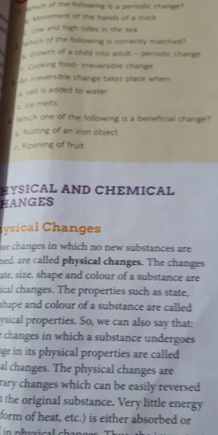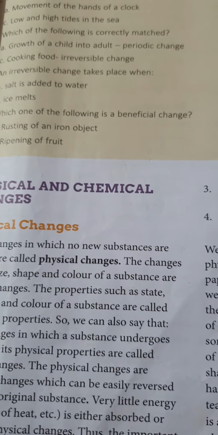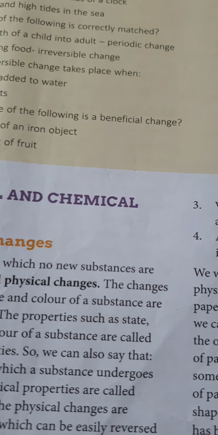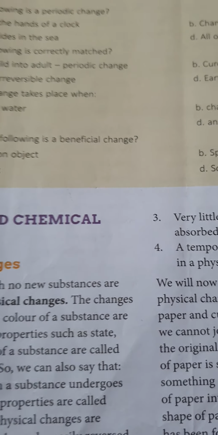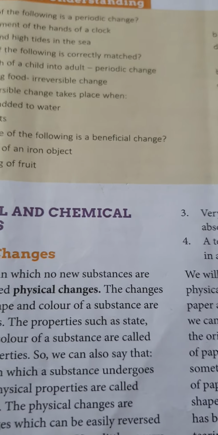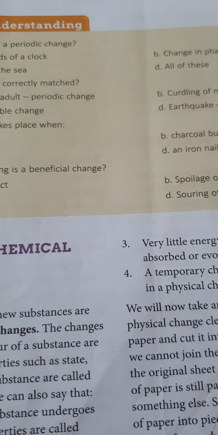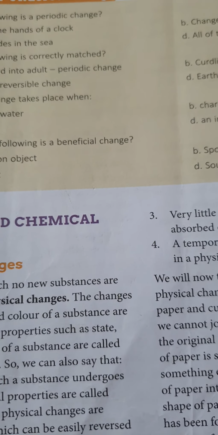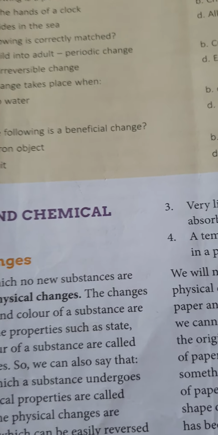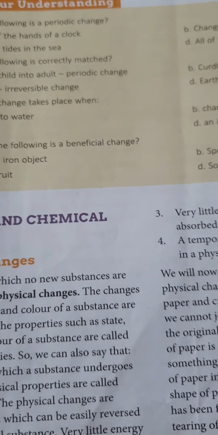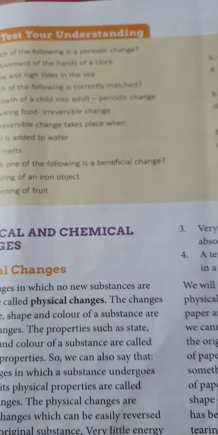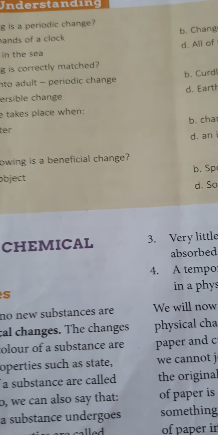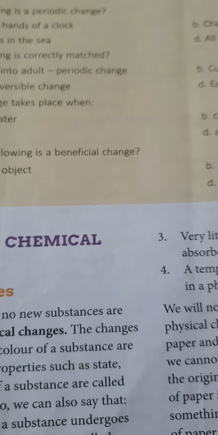Now the changes in the physical properties of a substance are known as physical changes. What are those physical properties? One thing I should ask: what are the physical properties of a substance? It includes color, size, shape, state, temperature, odor, appearance, texture and many more things. So these are the physical properties of a substance.